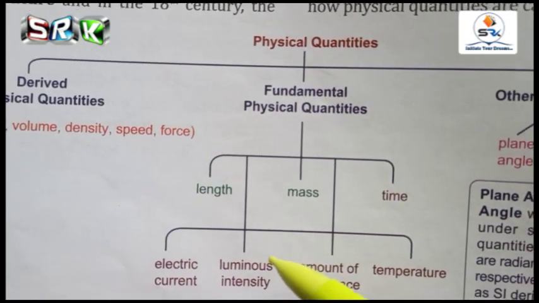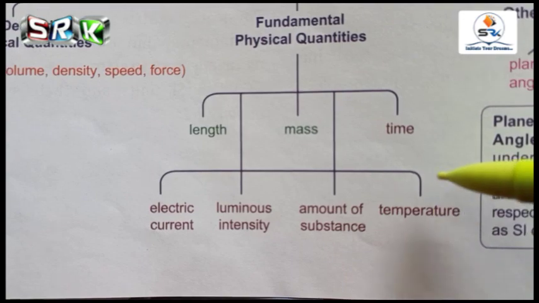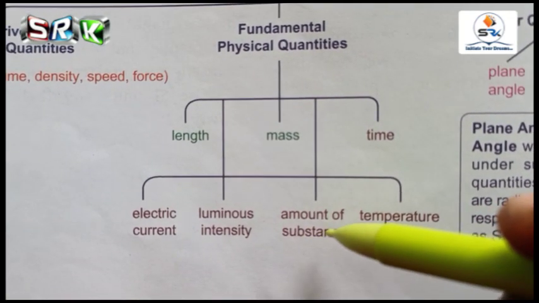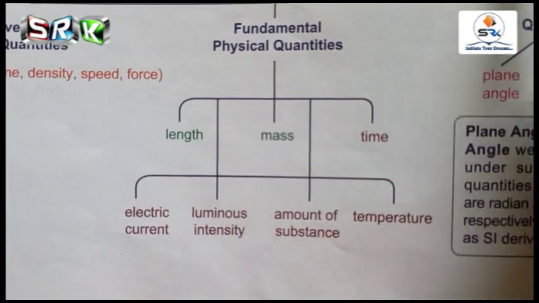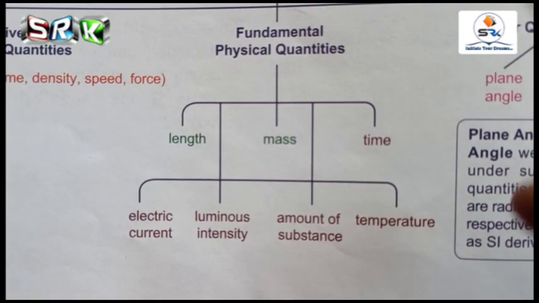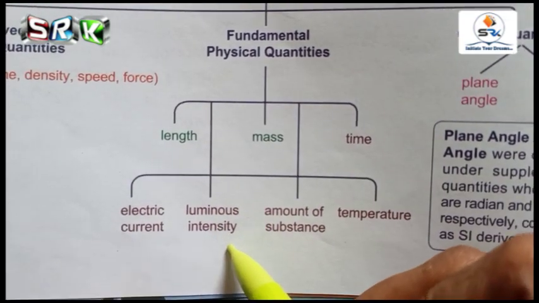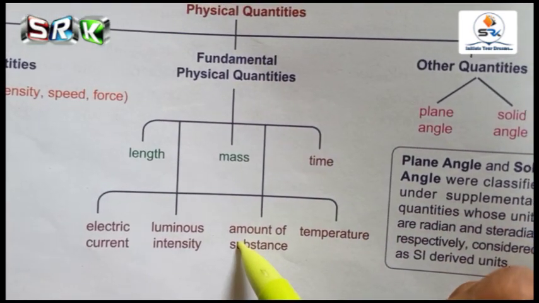Additionally, in the 16th century temperature was added to the international system of units, and by the 18th century electric current was added, and two more were also added: the amount of substance and then luminous intensity. So this is categorized under fundamental physical quantities.